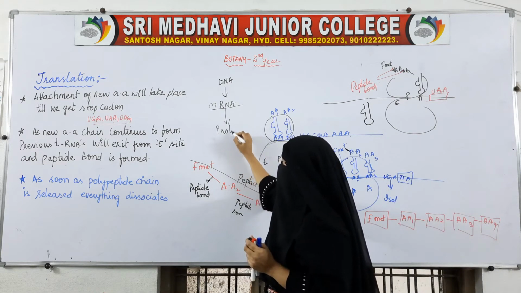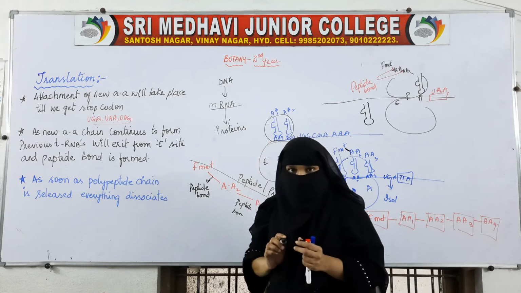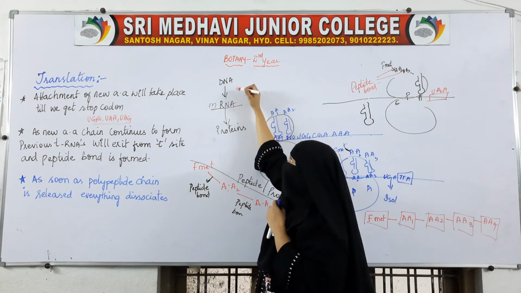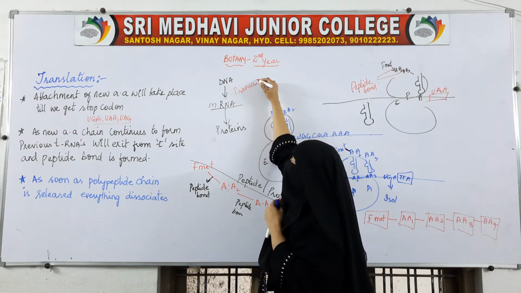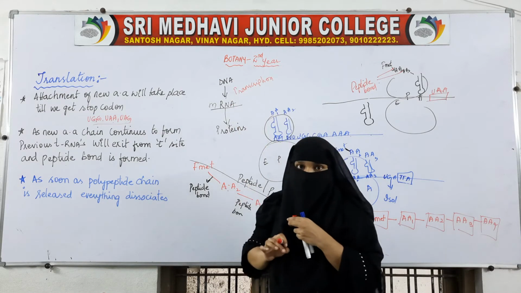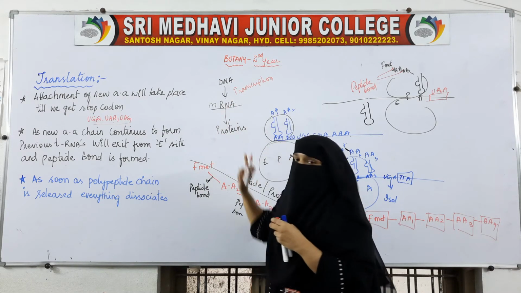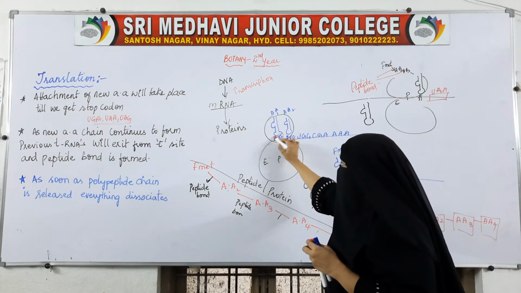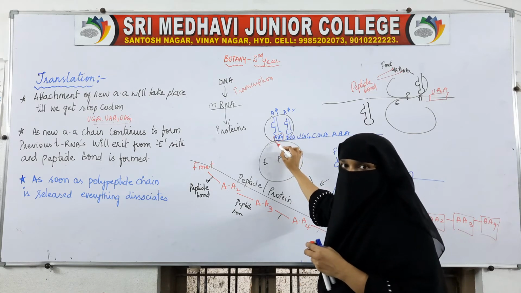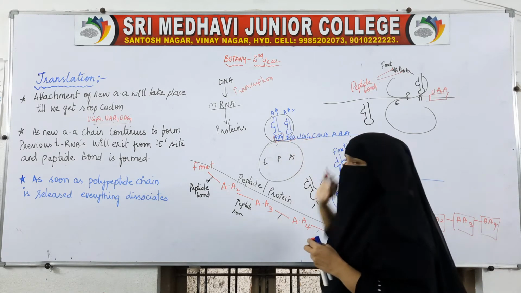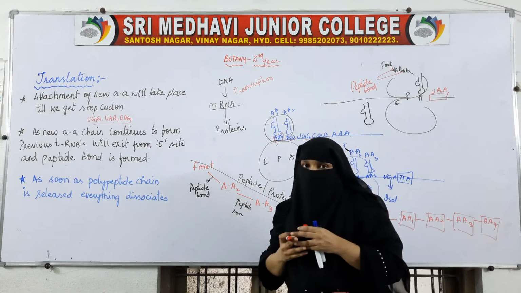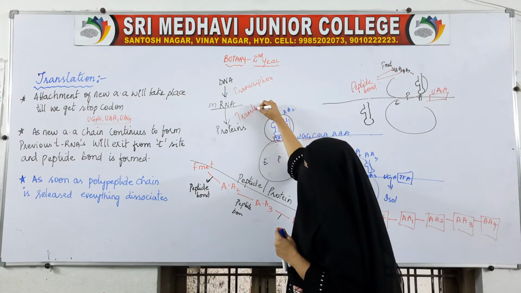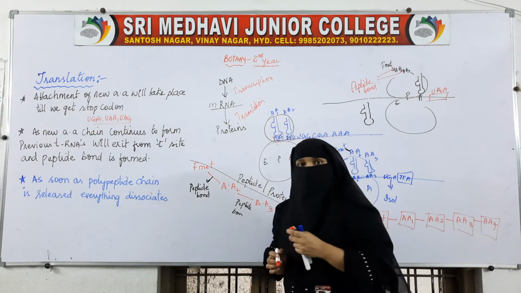The formation of RNA from DNA is transcription, and whatever information was there on the mRNA has been translated into proteins. According to this information, amino acids came and attached, and because of this amino acid chain, proteins have been formed. This is called translation.